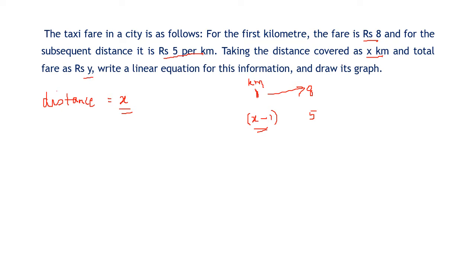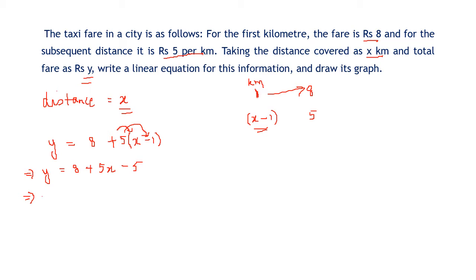Now the total cost is given as y. So how do we find the total cost? y is equal to 8 rupees for the first kilometer plus 5 rupees for the remaining kilometers. Now we need to work on this equation. So y is equal to 8 plus, open the bracket, 5 into x minus 1, which is 5x, 5 into minus 1, minus 5.